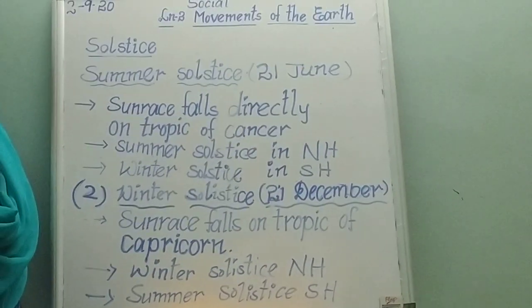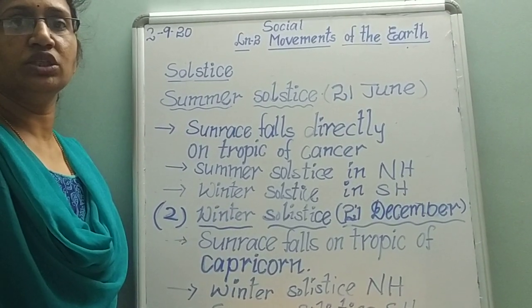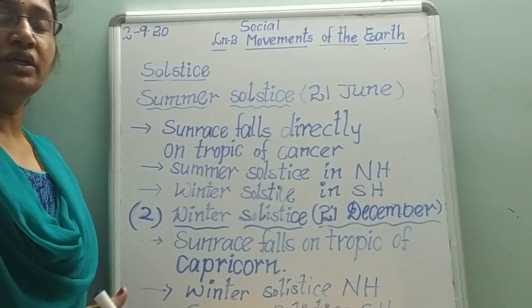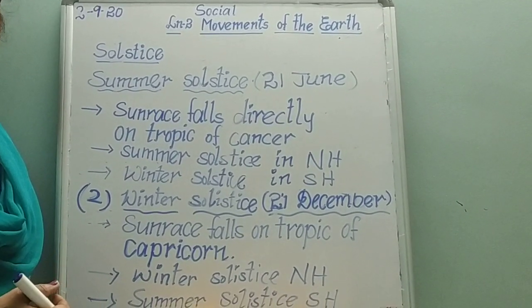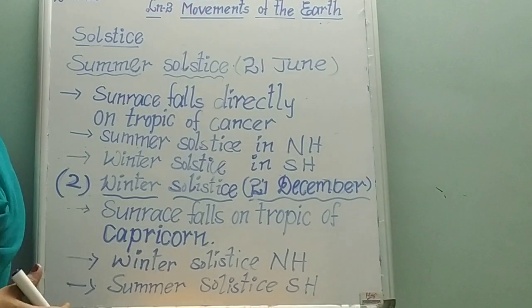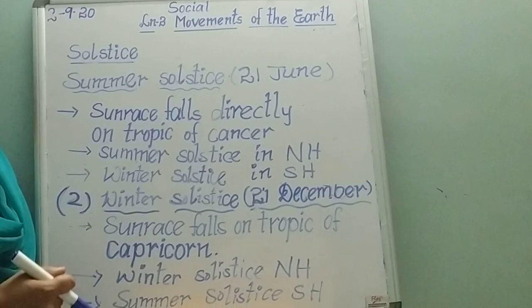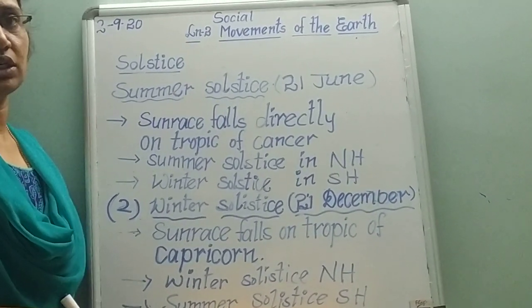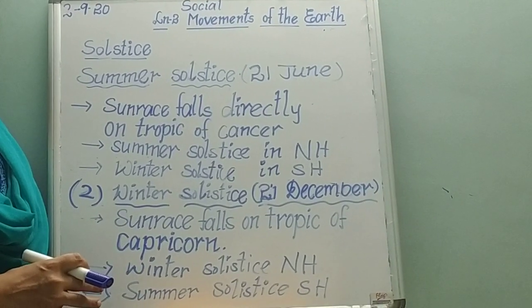In the previous class, we learned about rotation and revolution: what is meant by rotation, what is meant by revolution, how many days the Earth will take to make one rotation and one revolution, and how day and night occur. These are all we discussed. Now we are going to discuss solstice. What is meant by solstice? Solstice means seasons. In Telugu we will say kalam.